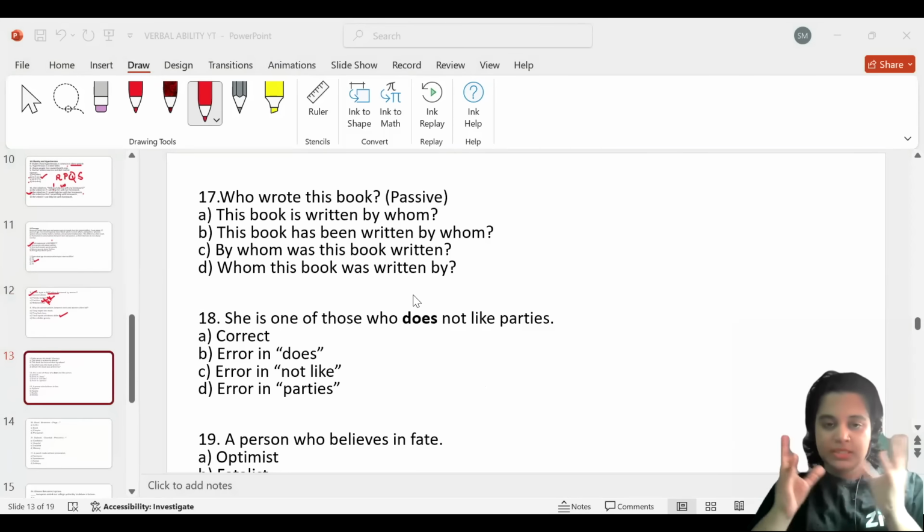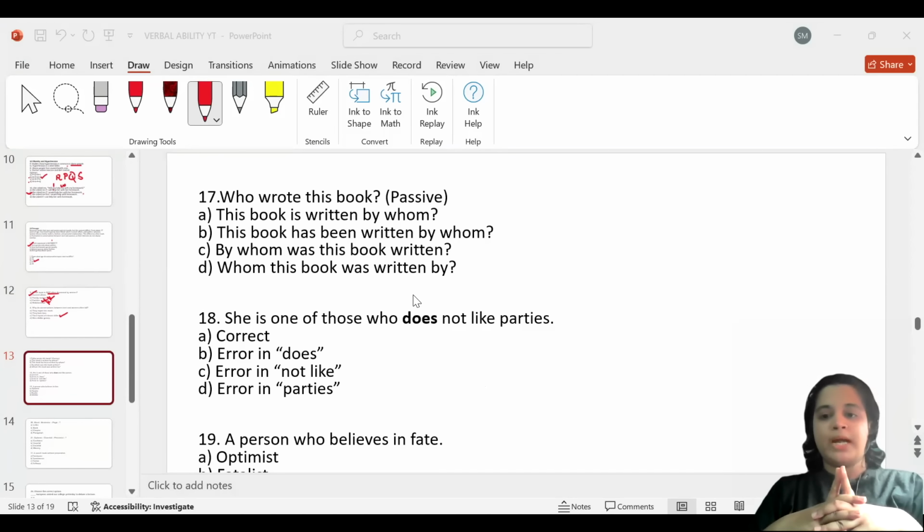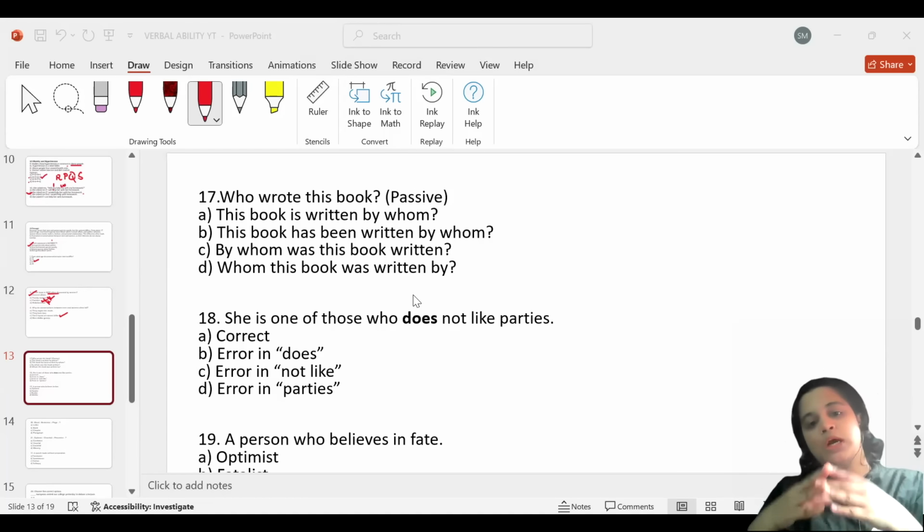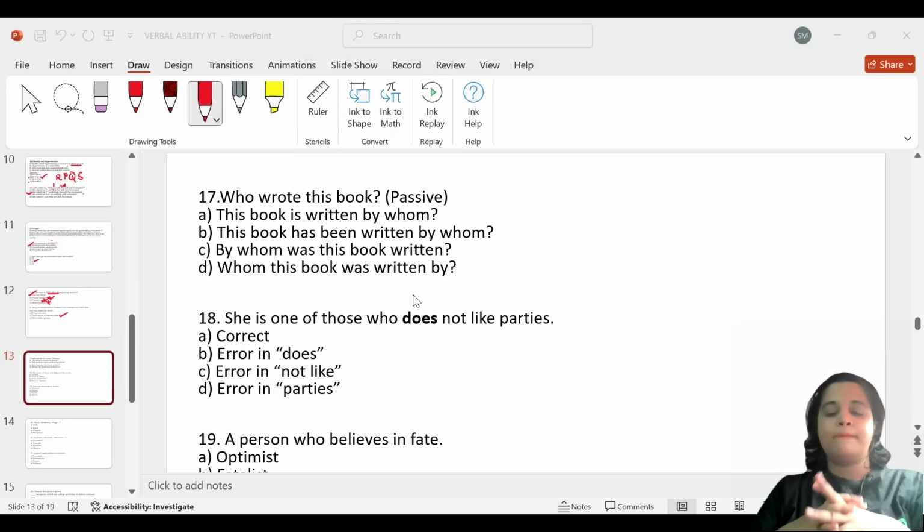Now, let's simply swap the subject and object, because in a passive sentence, the subject is the receiver of the action, right? So, by whom was this book written? Okay, who is getting converted into by whom? By whom was this book written? Wrote has become written. So the correct passive question form would be, by whom was this book written?